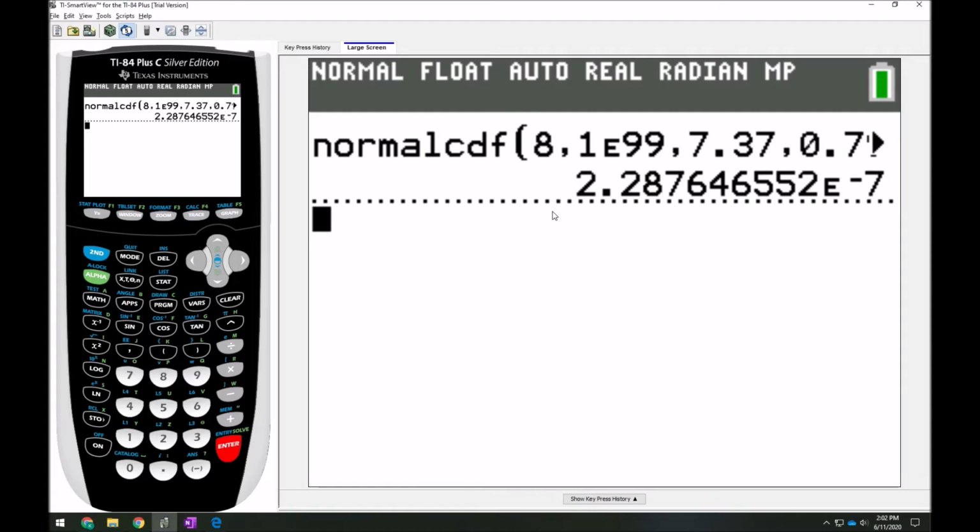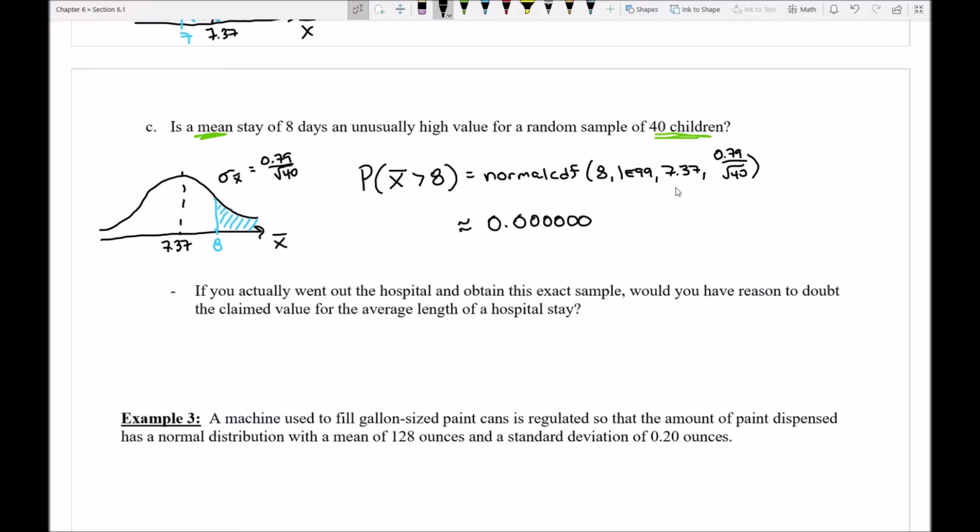And then my number, 2288, I guess if I rounded. 2288. Notice if I rounded this to just 4 places total, that would be roughly 0, right? Because the first 4 places here are just going to be up through here. So this is really just 0. It's not exactly 0. There's some chance of this happening, but it's so unbelievably rare, it might as well be 0. It's so close to 0 here.